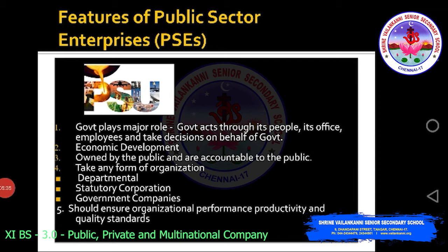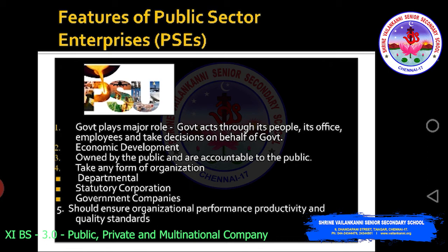These features will help us to understand how these organizations are set up. First is government plays a major role. In public sector enterprises, the majority of the decisions, regarding how the office is managed, all these things, government plays a major role. Government acts through its people, its offices, employees, and takes decisions on behalf of government.